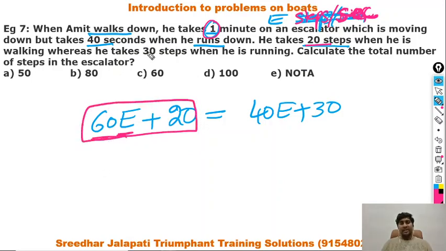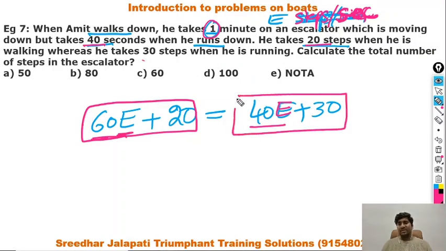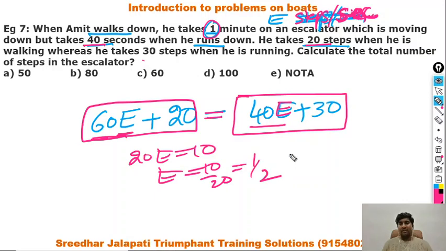When he is running, he spent 40 seconds on the escalator. So the escalator helped him 40E steps, where E is the speed of the escalator, and he took 30 steps. So these are the total number of steps on the escalator when he was running down. But whether he is walking down or running down, the number of steps on the escalator should be constant. So if I simplify this, I will be getting 20E is equal to 10. So E is equal to 10 by 20, that is half. So this is the speed of the escalator, which is half a step every second.